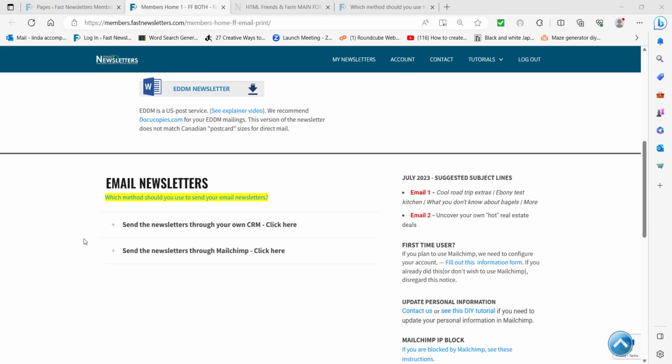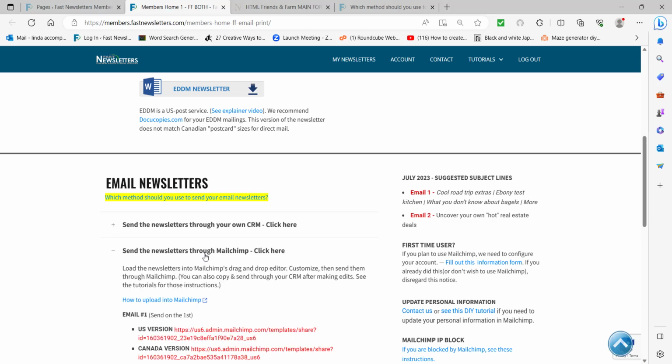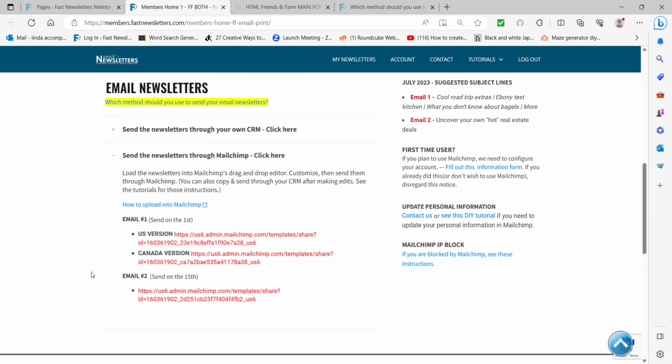the email newsletters area. In this area, you'll choose the Mailchimp option, and that will open a smaller panel, and then you'll see some red links. Each of these red links corresponds to a different newsletter. In this case, we have a US version and a Canada version. We don't always have two distinct versions, but if the content is significantly different, you will see that.